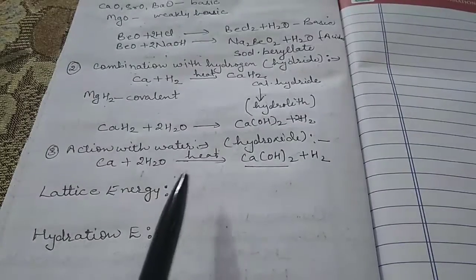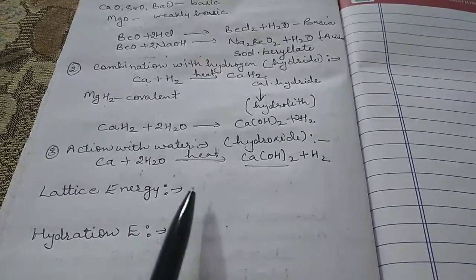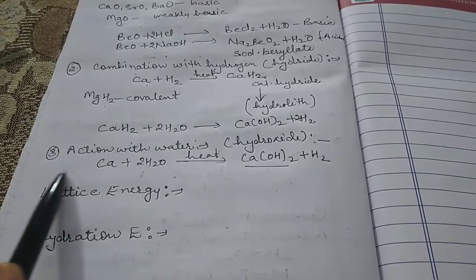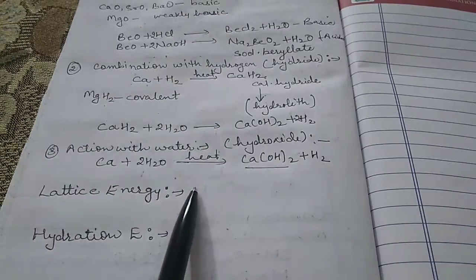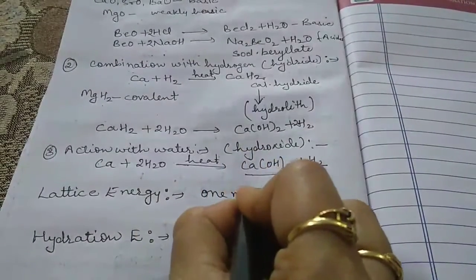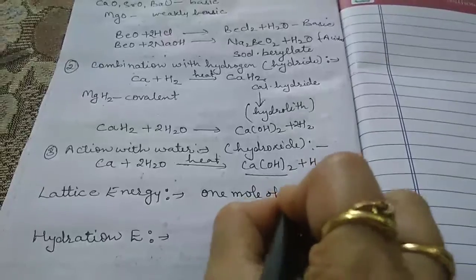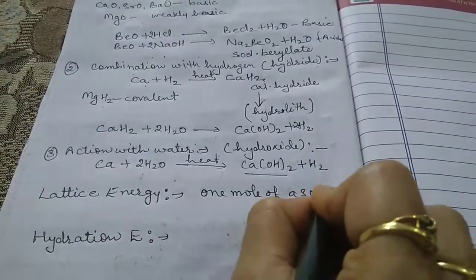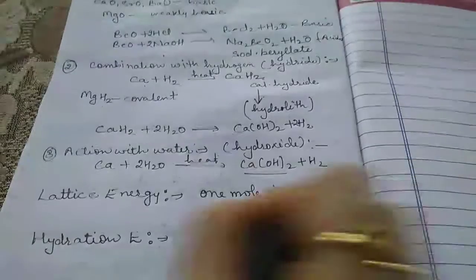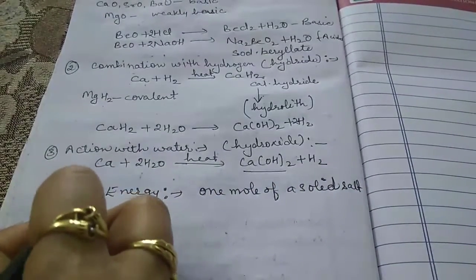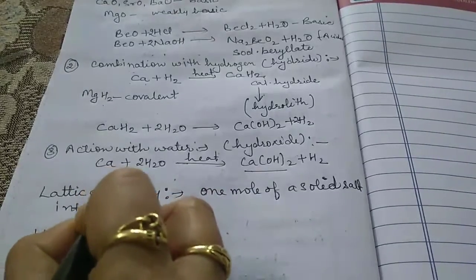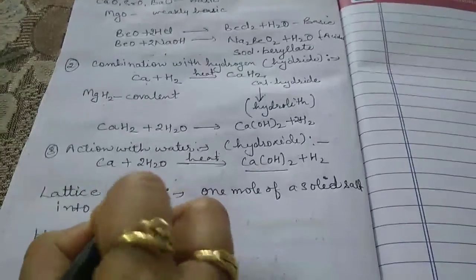So lattice energy is the amount of energy required to break 1 mole of a solid salt into its ions.